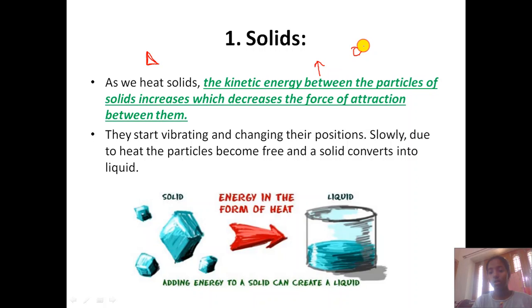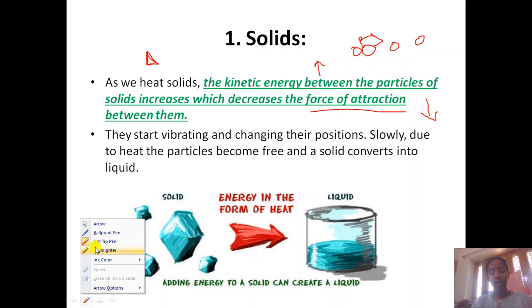If this was the bond earlier, before heating, let's see what will happen. Now when you heat it, the bond weakens. The particles get far apart from each other, and thus the bond becomes weak, the force of attraction decreases, and the kinetic energy of the particles increases.